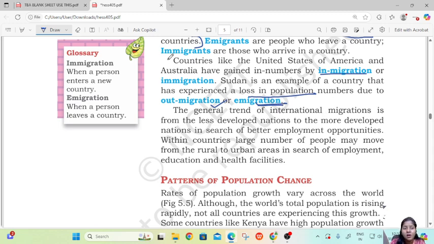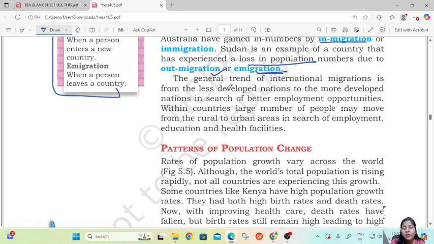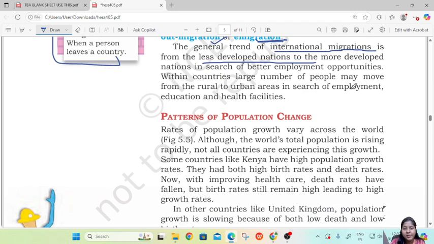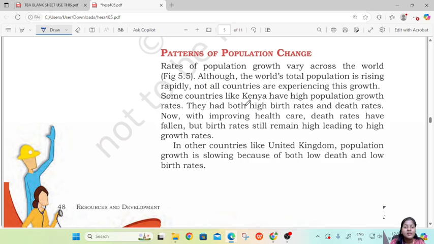So the general trend of international migration is from the less developed nation to the more developed nation in search of better employment opportunity. Within countries, large numbers of people may move from rural to urban areas in search of employment, education, and health facilities. Then patterns of population change.